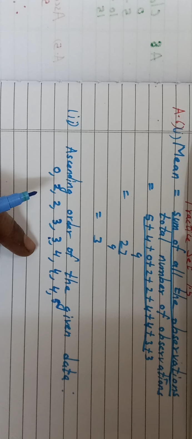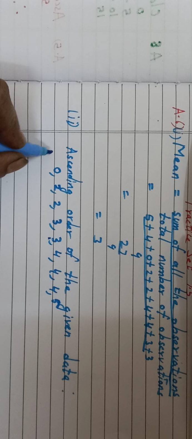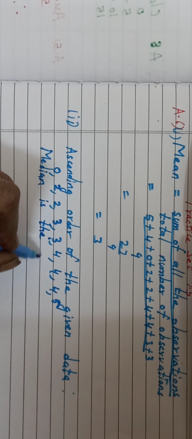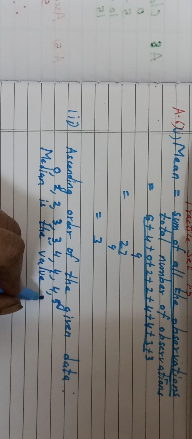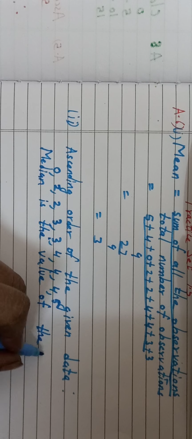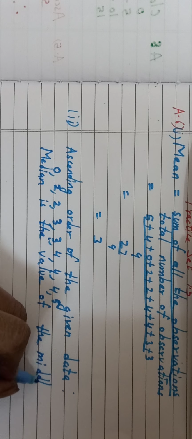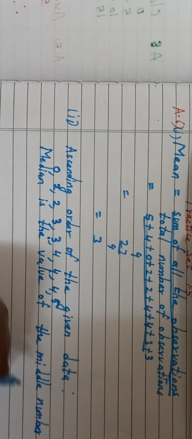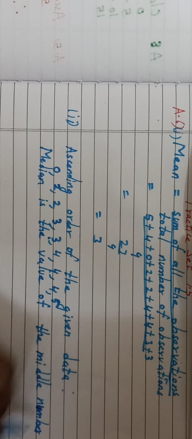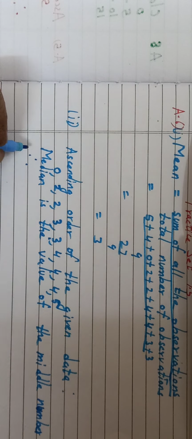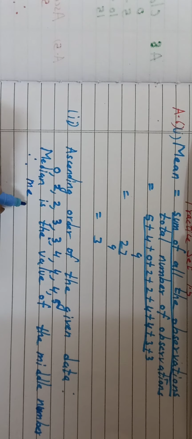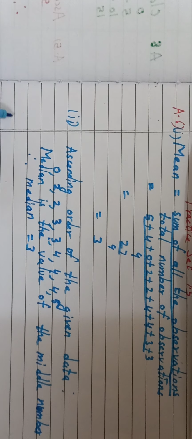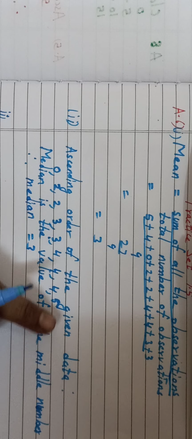So we will write median is the value of the middle number, therefore median is equal to 3.